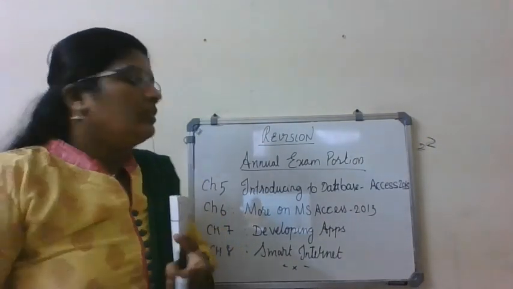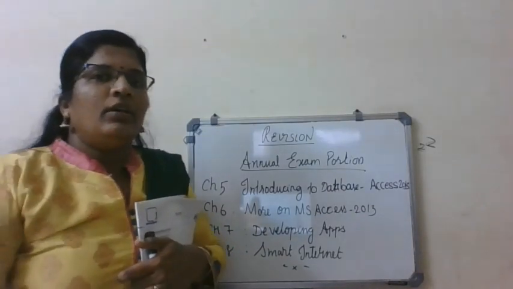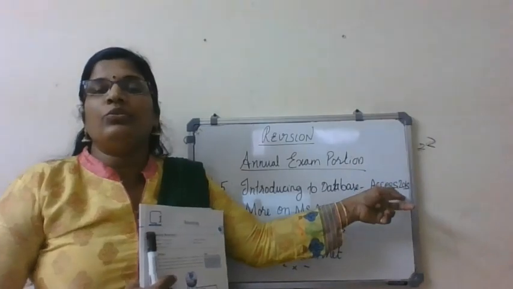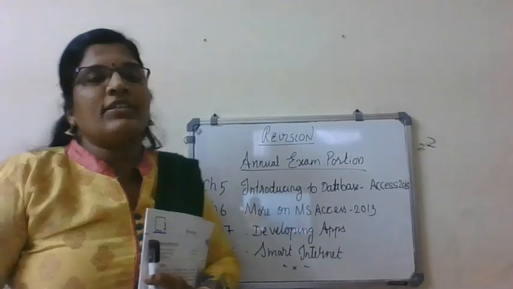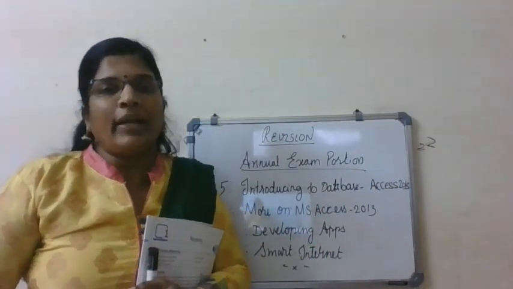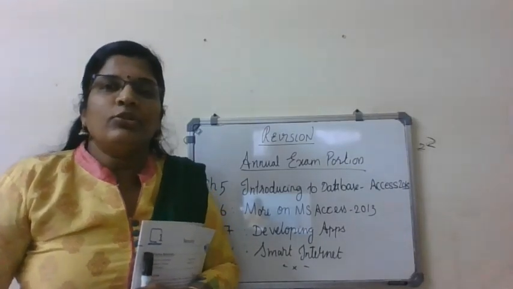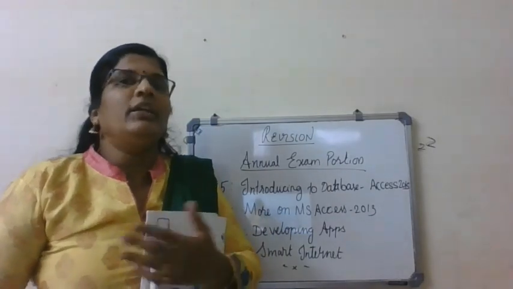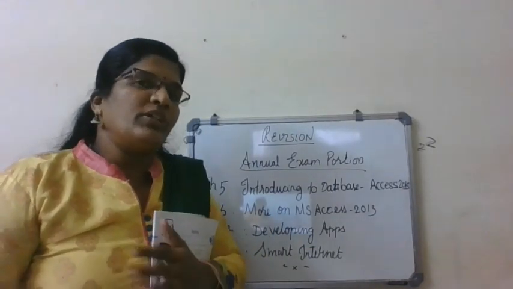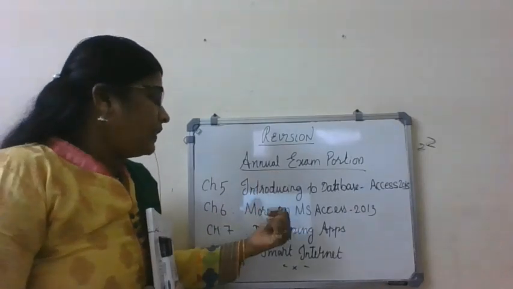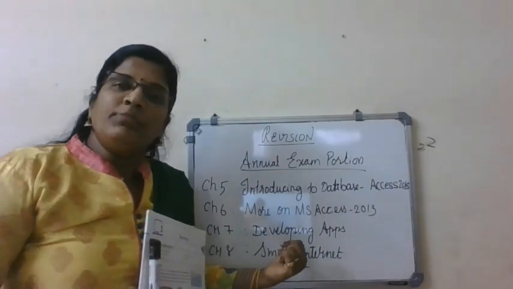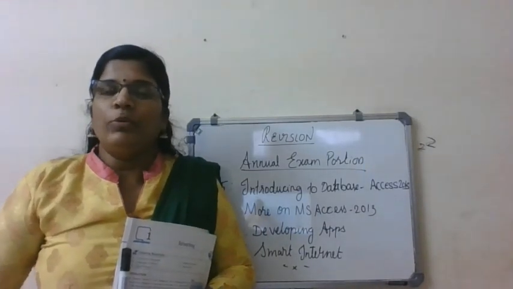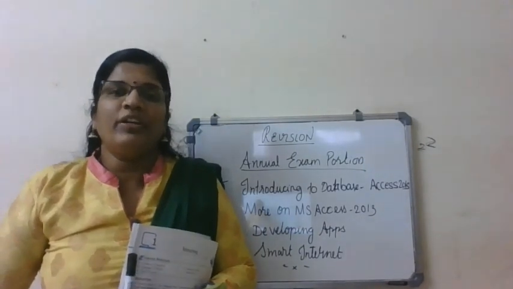Here, if you see the first two chapters, that is Introduction to Database Access, MS Access 2013, and more on MS Access 2013, these two are practical chapters. So you will definitely get practical questions, like how to create a query or anything. Practical based questions you will get. So you have to be thorough with these two chapters. Developing apps is a very small chapter. Then smart internet is the theory portion. So these are the 4 chapters for your exam.